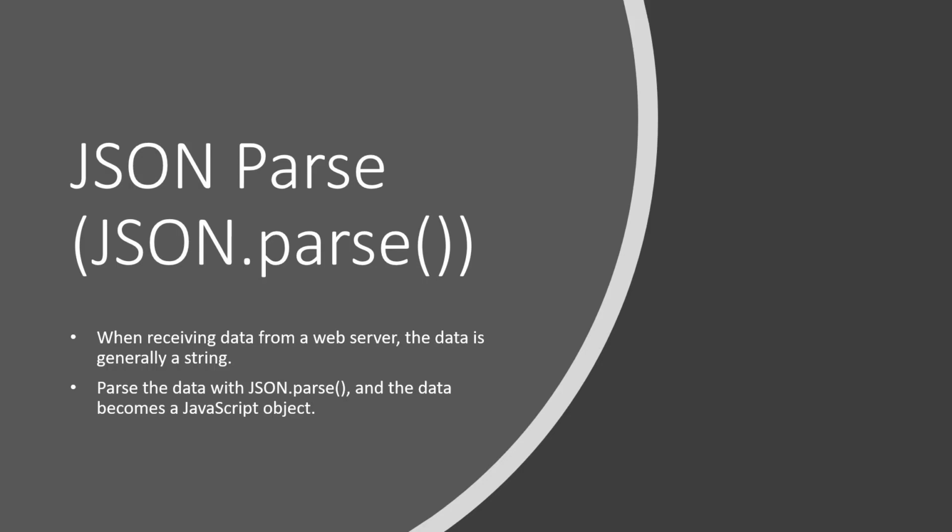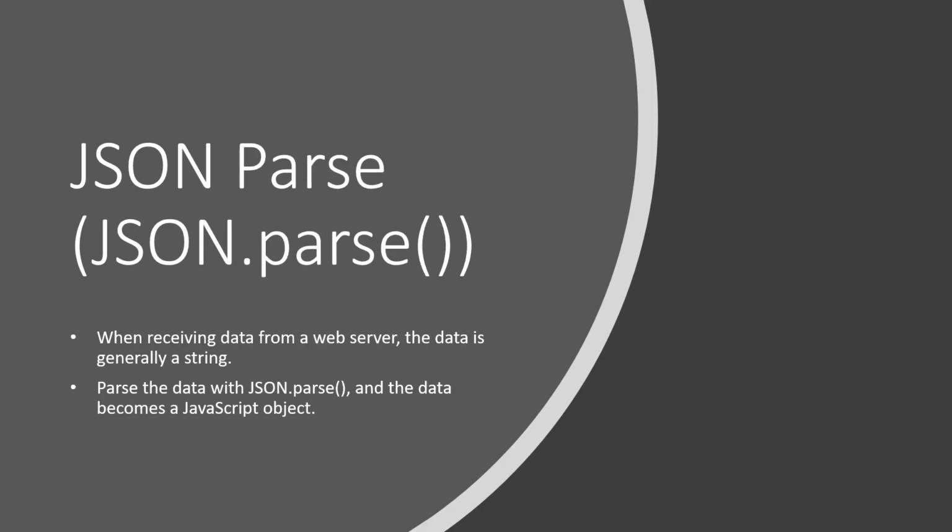Now, let's discuss the popular JSON methods that we often use to transform the objects. First is the JSON.parse method. This method is commonly used when we want to change the data which we are receiving from the web server, and it is generally used when we want to transform a string into an object.